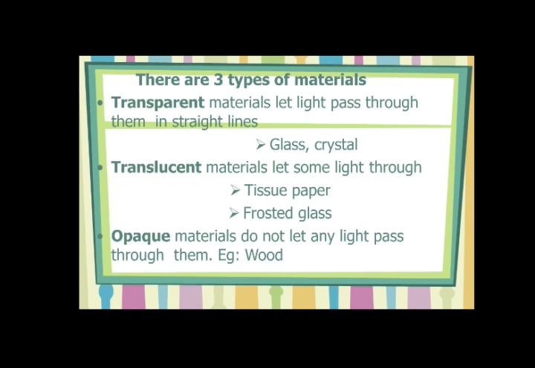Transparent means the objects which allow light to pass through them. For example, glass windows. The glass windows will allow the light to pass through them.